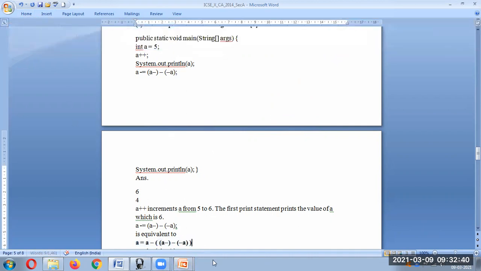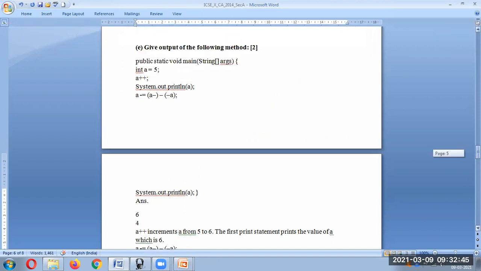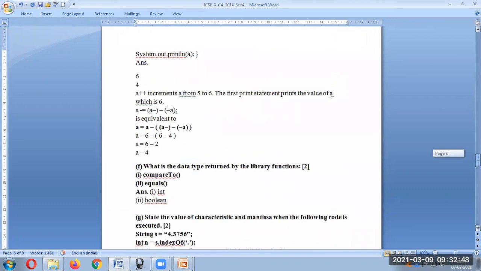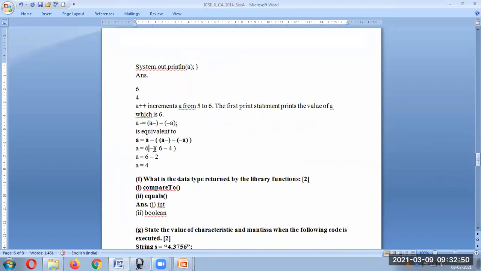Okay, so this is what is the expression, which first you make it simple, then you can start solving that. So here what is the value of A? A's value is what? I think it got incremented, so the value of A was 6. So because of that, this will become 6 minus A minus minus. Okay, so this is actually a double minus. So this will be 6 and now it will be minus and then again minus minus. So that was 6, 6 minus, so it will become 5 and this again it will become 4. This is double minus actually. This is also double minus. I'll write it with the annotation, that will be more easy.